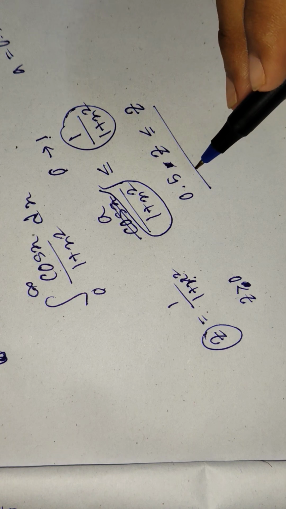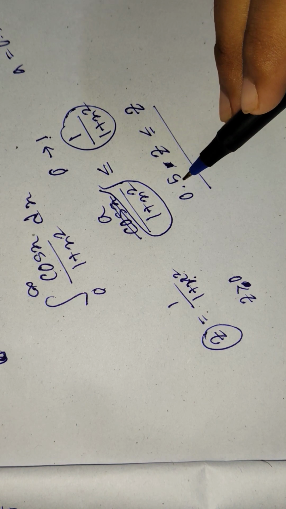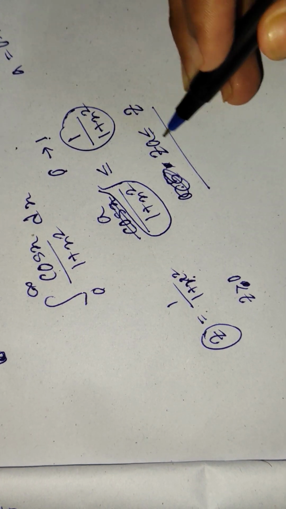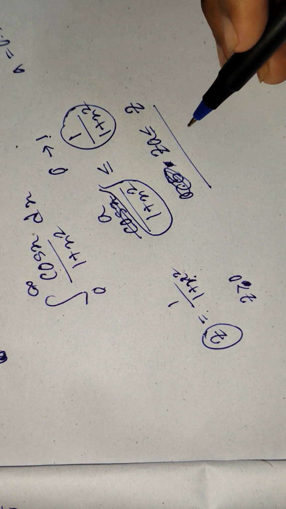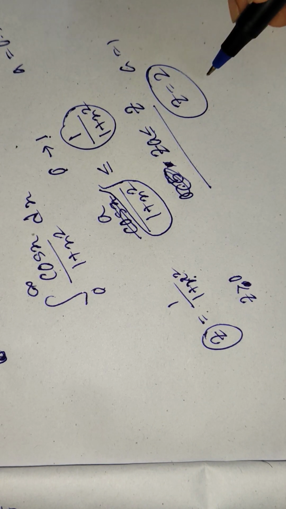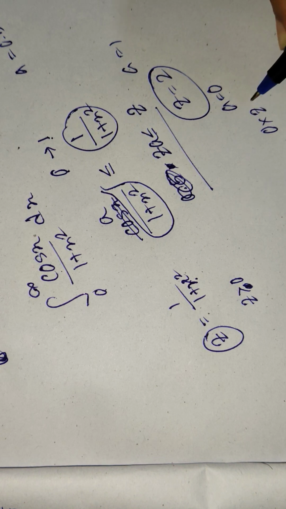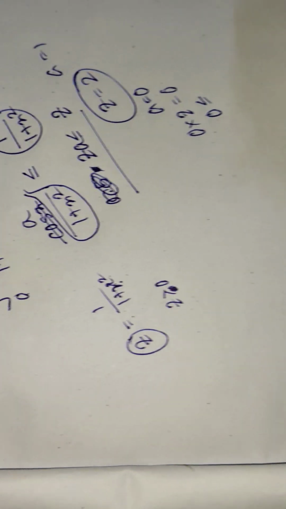So we can say something like that, a into z. Now let's say a is 1, so z equals z, satisfied. Let's say a is equal to 0, so 0 into z is basically 0, so 0 is less than or equal to z.